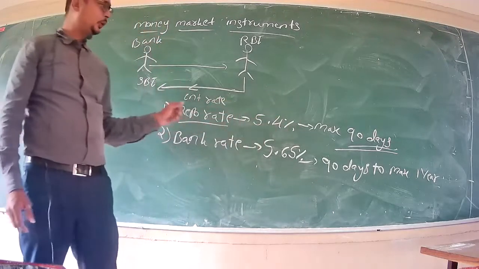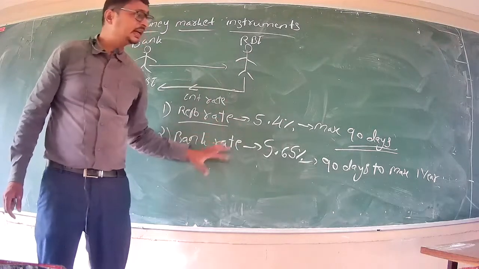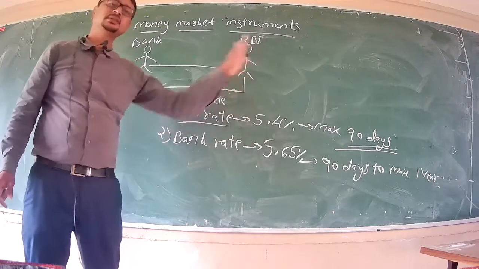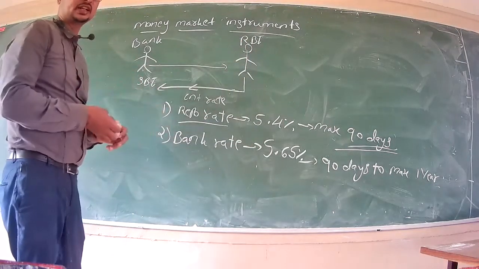In case of repo rate, maximum days are 90 days, and in case of bank rate, it's 90 days to 1 year, 90 days plus, right? More than 90 days, and within a year, the entire transaction takes place.